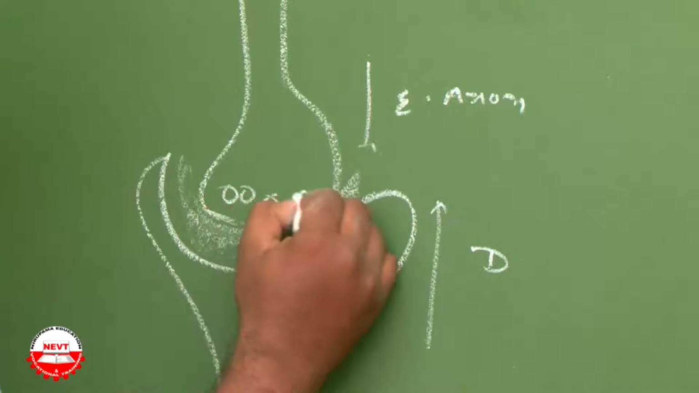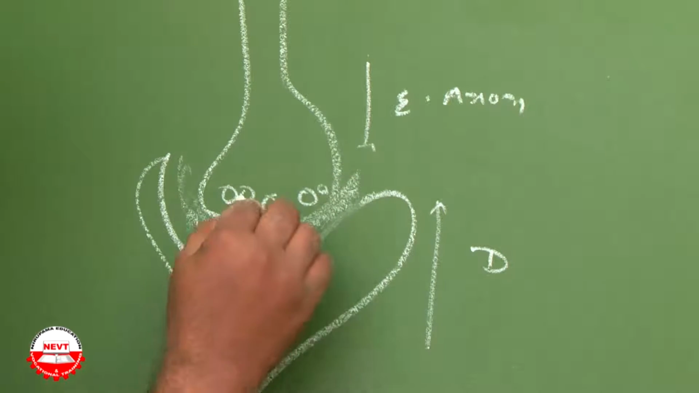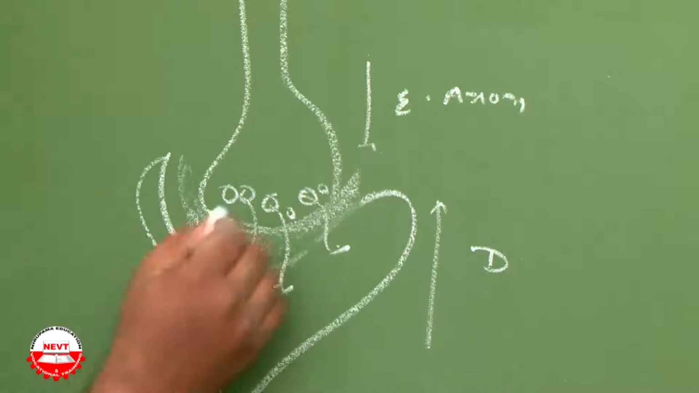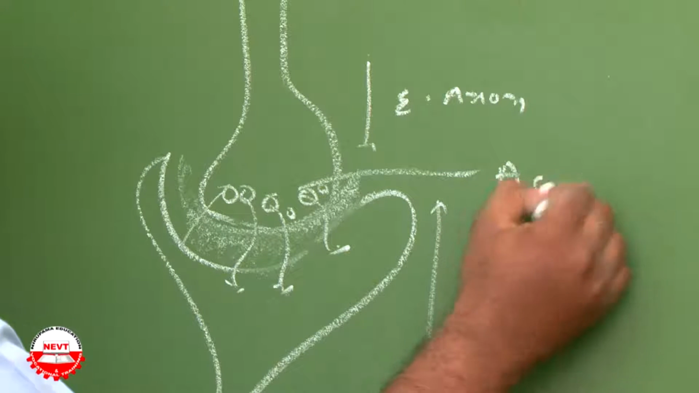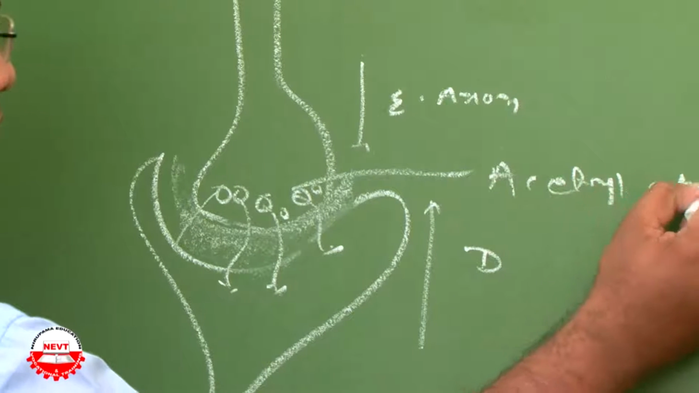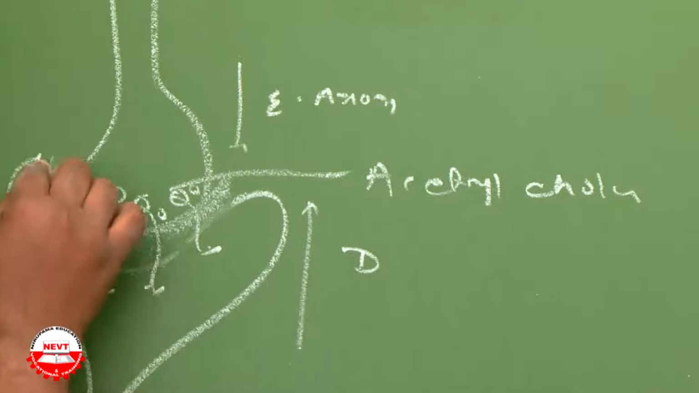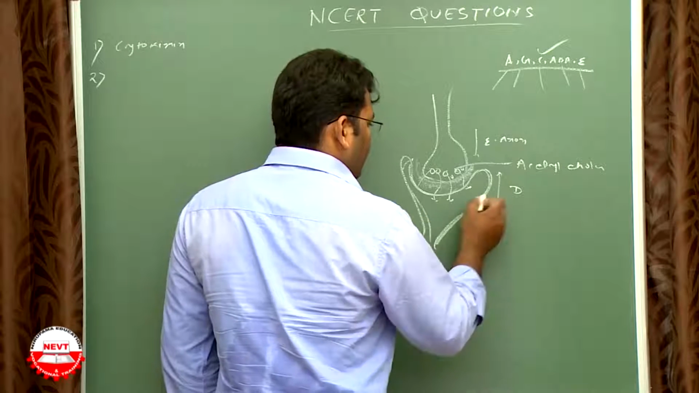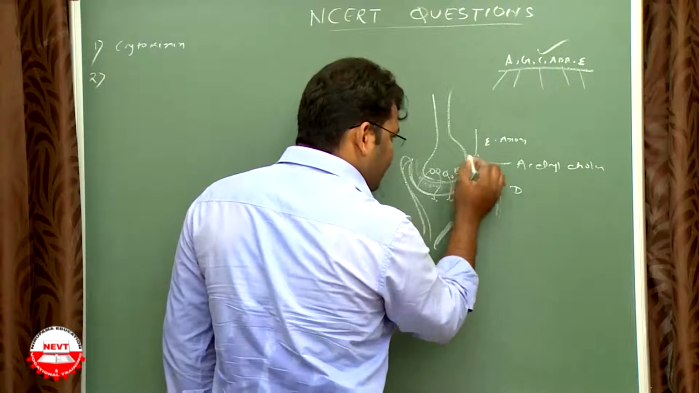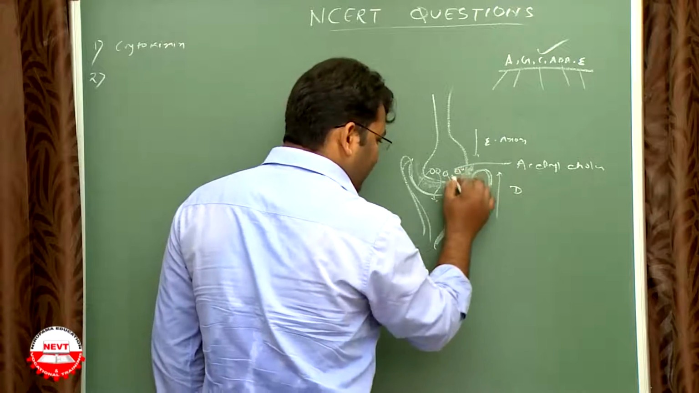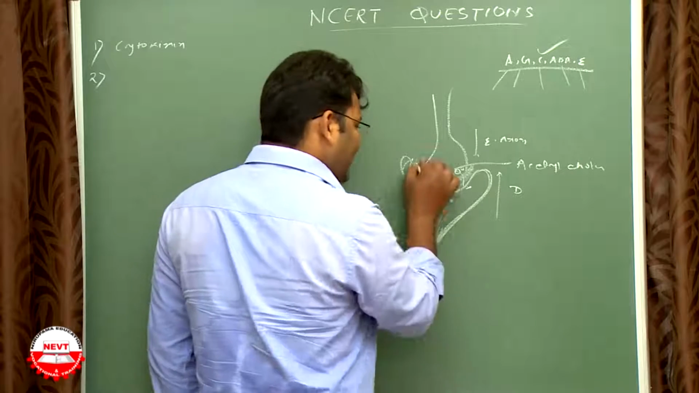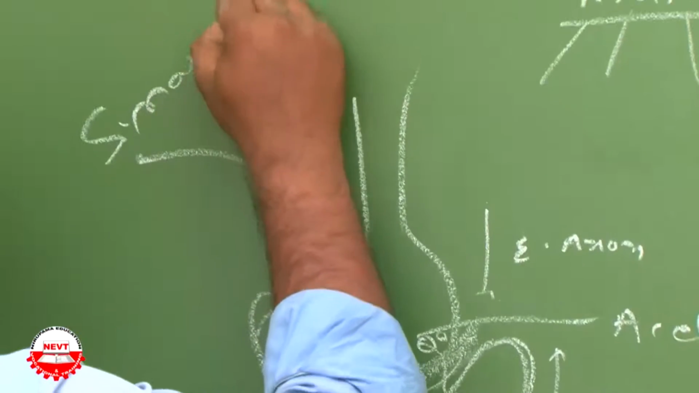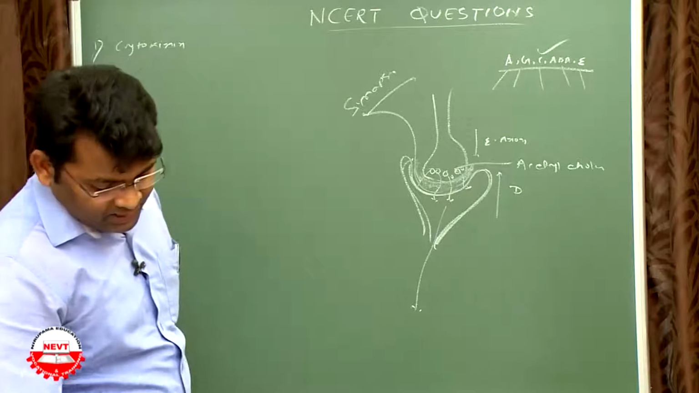This releases neurotransmitters to this one, and the neurotransmitters are acetylcholine. And now the dendrite, the receiving part, receives neurotransmitters and transmits the impulse downward. So the gap is called synapse. And then, synapse is the right answer, B.